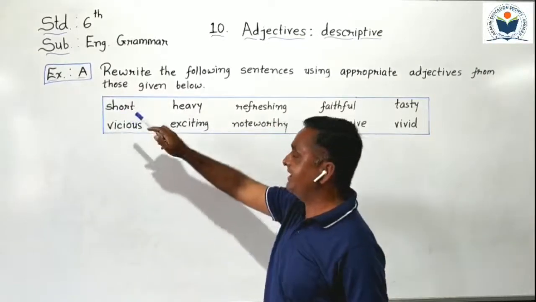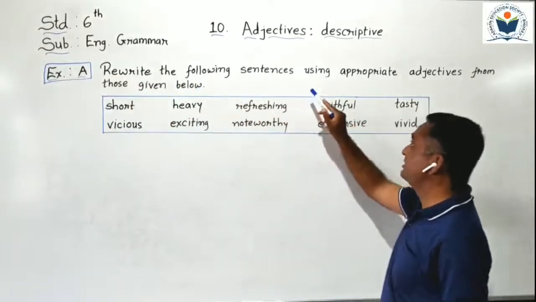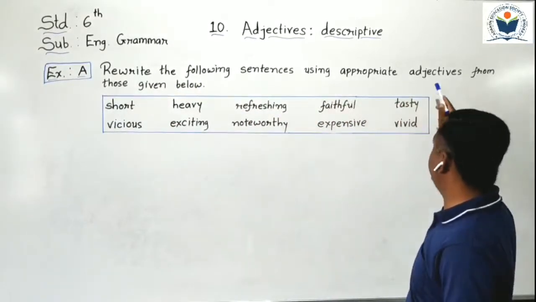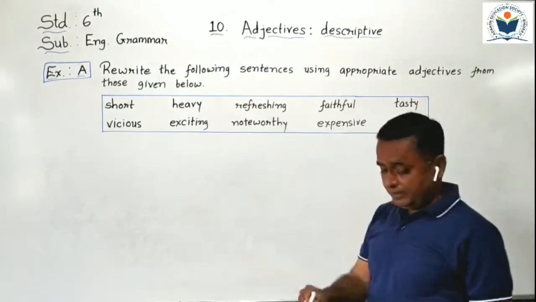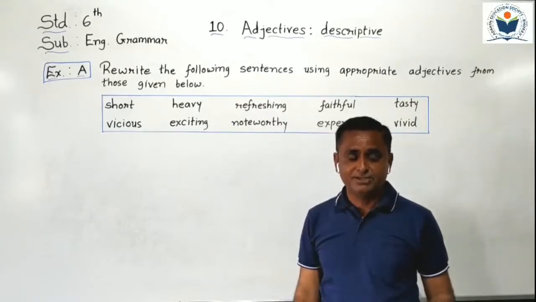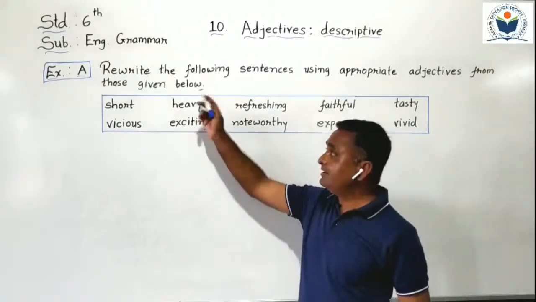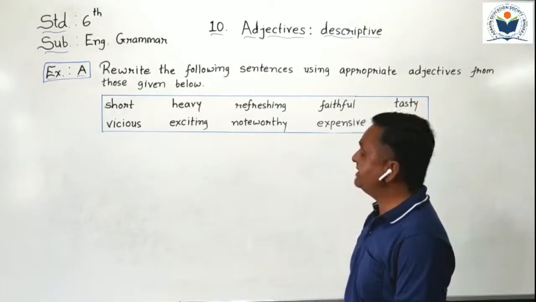Exercise A's heading is given here. Rewrite the following sentences using appropriate adjectives from those given below. Open your textbook, page number 37 with me. What is the heading of the exercise A?